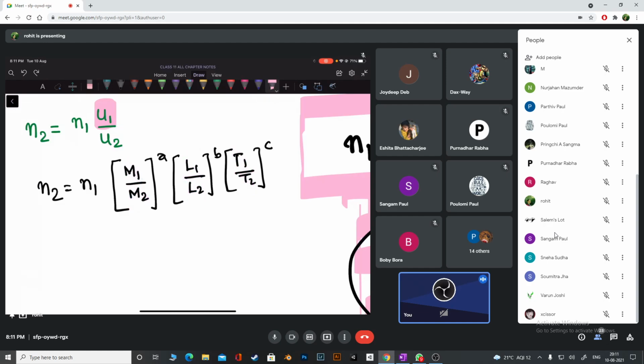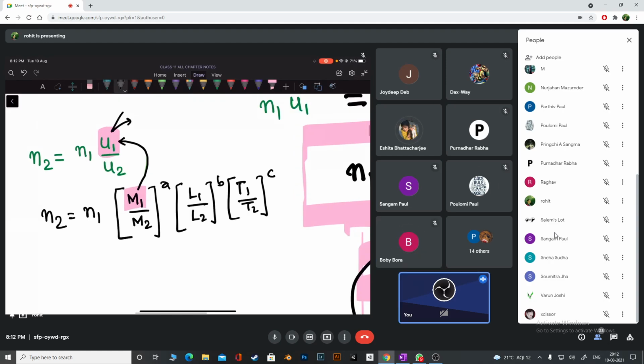M1 represents, I'm repeating again, M1 represents the unit of mass in the first system, or let's say the first unit. Can you understand? Because our first unit may have mass in kg, length in meters, maybe, and time in seconds. The second unit will also have, let's say, grams, centimeter, and seconds. Do you agree that we have some units in the first system? In the second system also we have units.